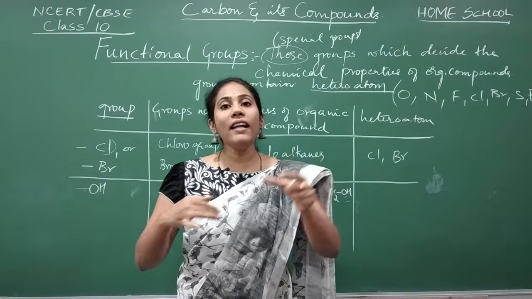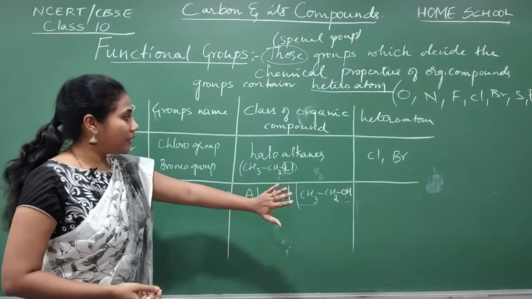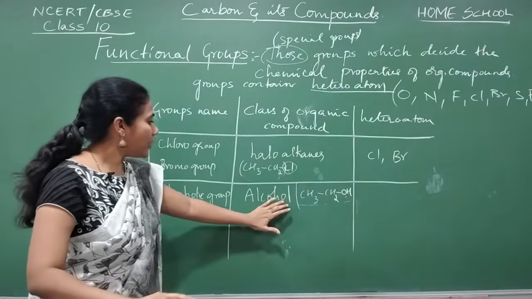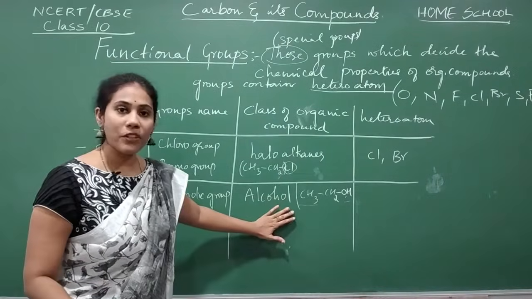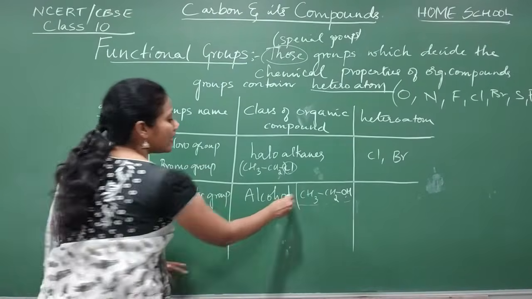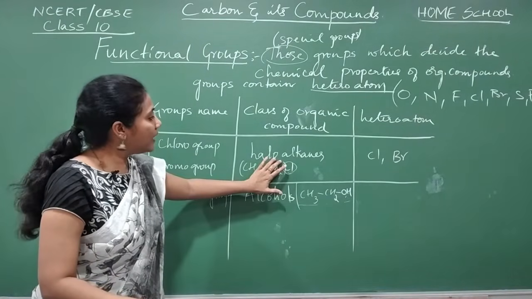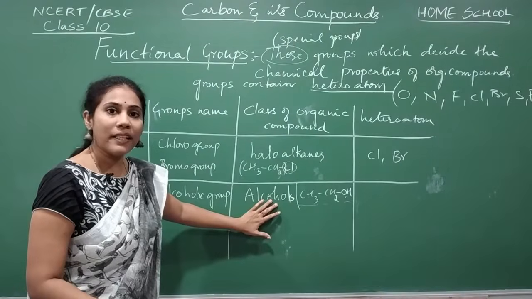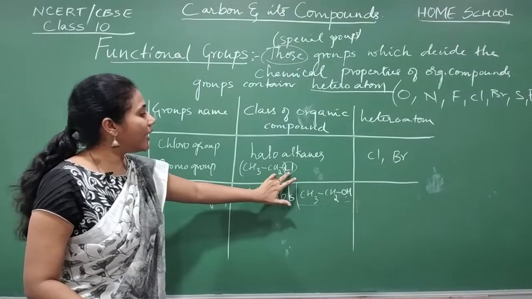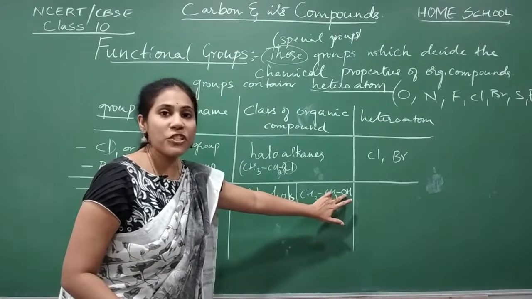So all alcohols behave in a different way. And remember one thing, the properties of haloalkanes are very much different from the properties of alcohols. So this will react differently and these alcohols react differently. Both are organic compounds only. Here also you find carbon and hydrogen, here also you find carbon and hydrogen. But here along with carbon and hydrogen you have a heteroatom Cl. Here along with carbon and hydrogen you have a special group OH.